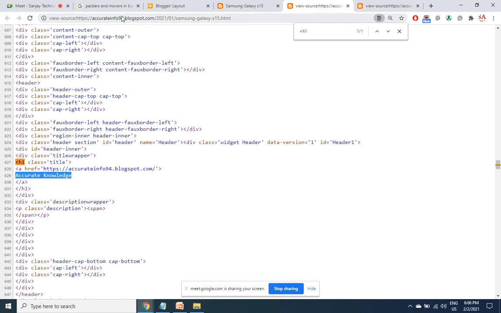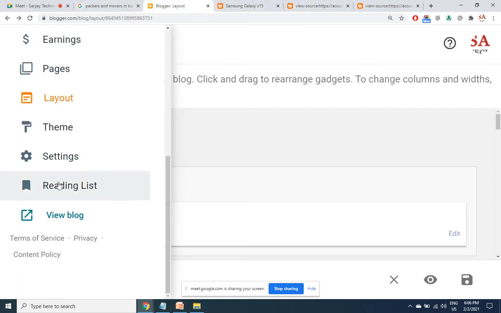H2 and H3 you can manually do using the options you have in the toolbar. Let me show you where the options are.